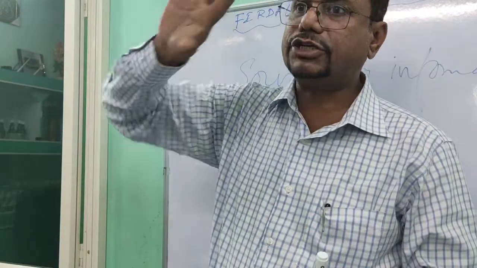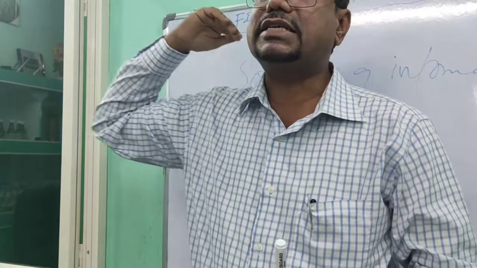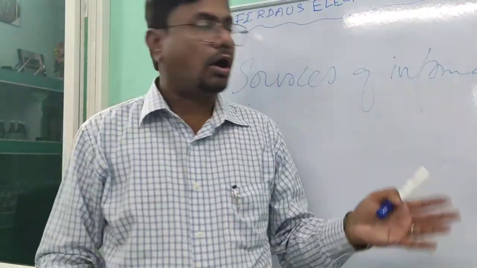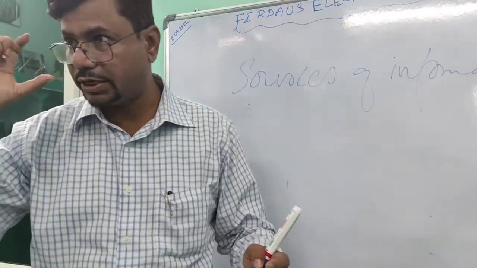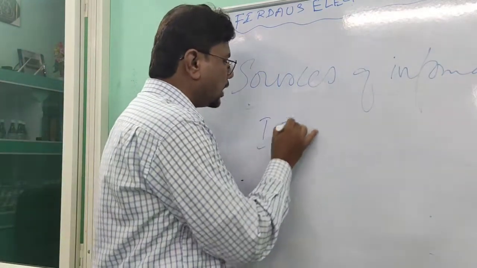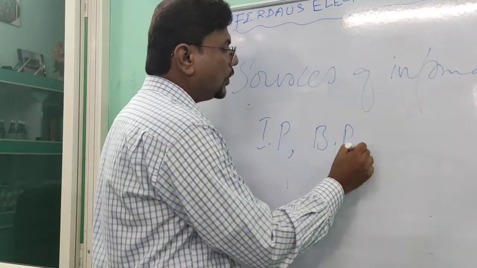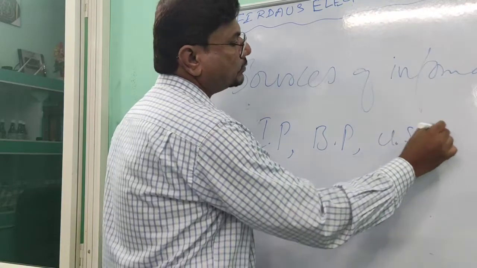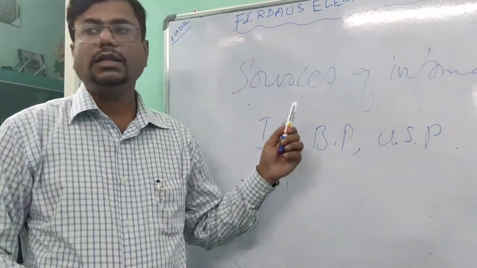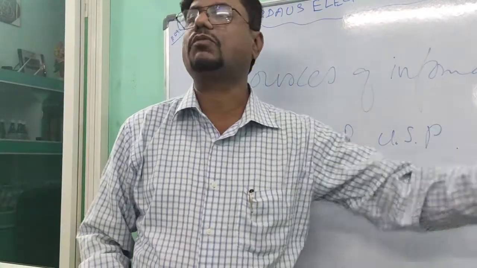In what temperature it can be stored, what is its shelf life, how it is manufactured. All that information is in standardized form in books called IP, BP, USP. That is Indian Pharmacopoeia, British Pharmacopoeia, or United States Pharmacopoeia.